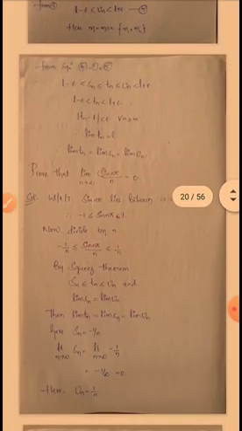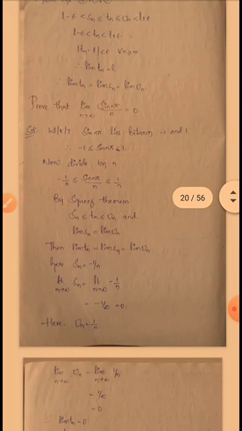So see here one problem. Prove that limit n tends to infinity of sin n pi by n is equal to 0. We have to show that this limit value is equal to 0. So see here the solution.